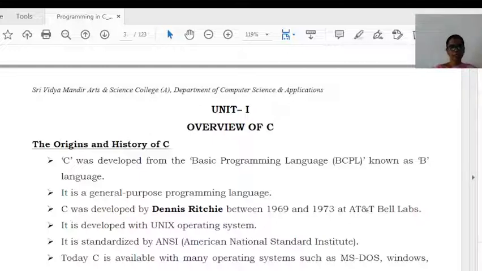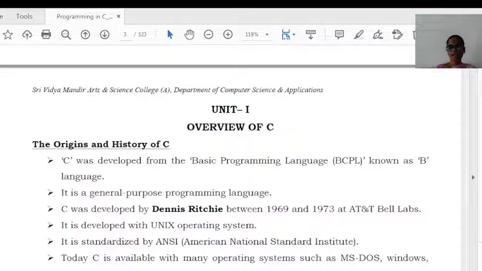We are going to see C, the programming language C. In that, we are going to discuss an overview of C. First we will discuss the origins and history of C. We all know that C is a programming language, and specifically a high-level programming language.